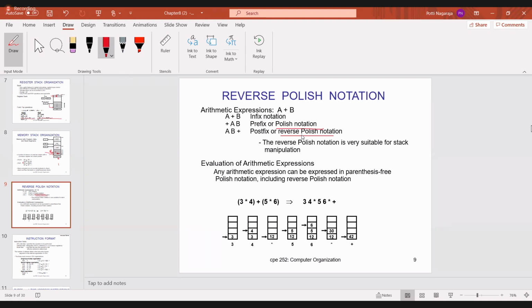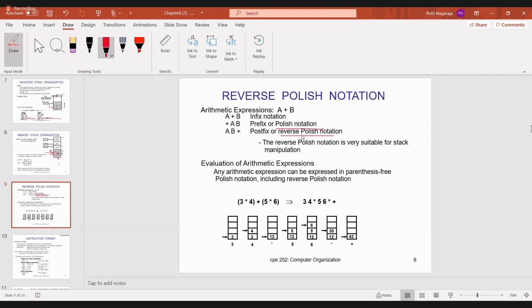Now, in your exam, if I ask that A plus B represents dash, I will give different options: infix, prefix, postfix, both prefix and postfix. So what is the answer you have to write? Infix. Suppose I ask which one of the below is an example of postfix: AB plus, AB, A plus B, and AB. Then the answer is AB plus.